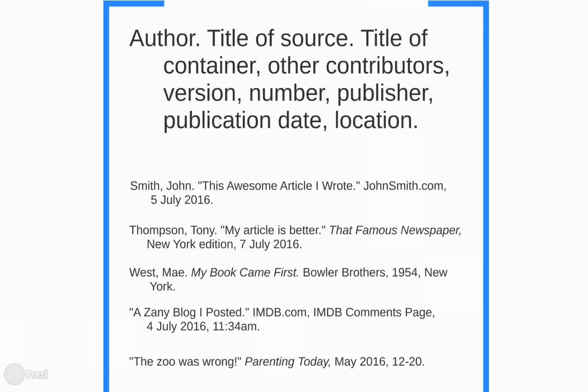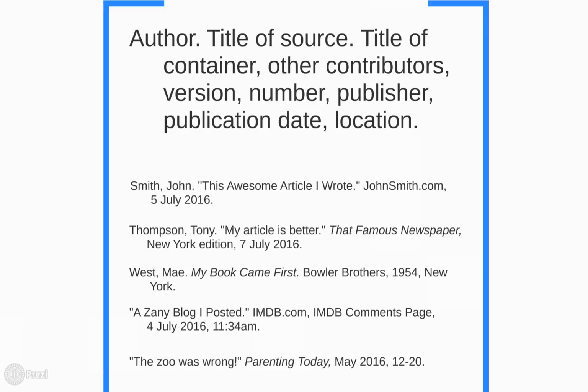And that really is just for print books, which I don't know about you, but print books don't get used nearly as often as they used to. So this is MLA trying to keep up with the times. So don't worry whether your article was from a database online or whether you actually had a print copy in your hand. As long as you follow the order of this information here, you're fine.